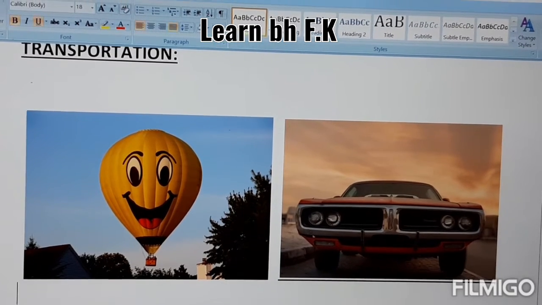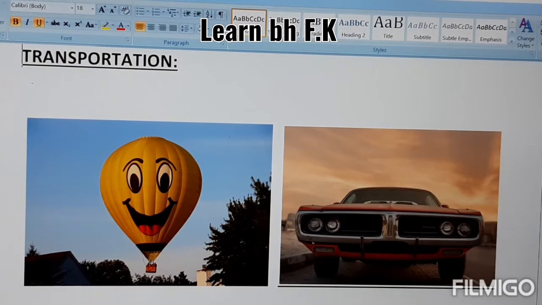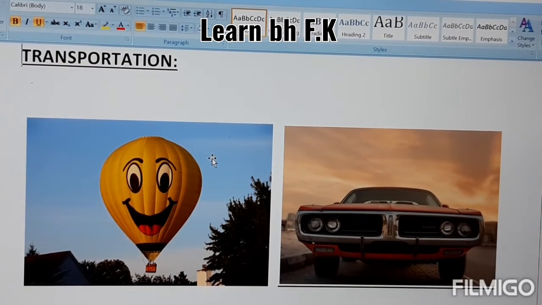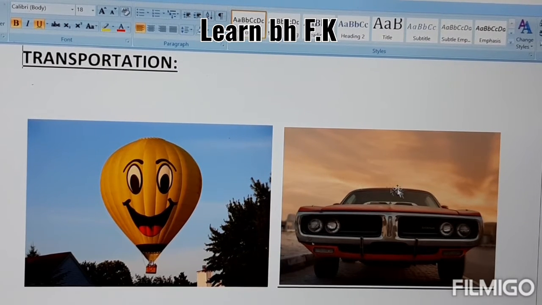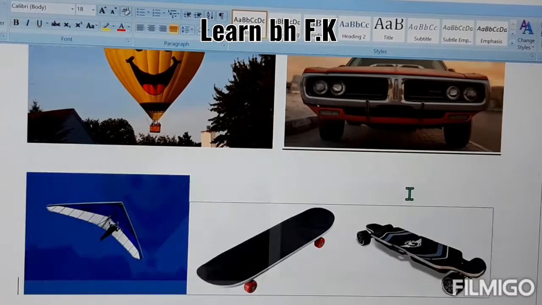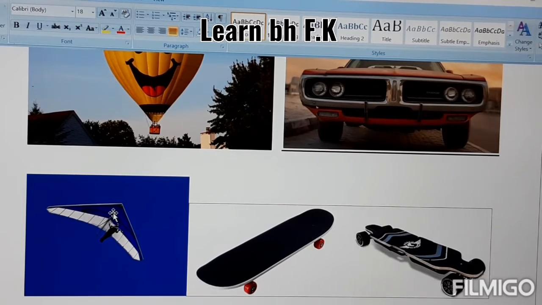For example, first of all, you can see here a balloon, a flying balloon. This is also called a hot air balloon, which is used to transfer human beings or travel people through it from one place to another. The second thing is a car, which is used to transport human beings. And the third thing is a glider.